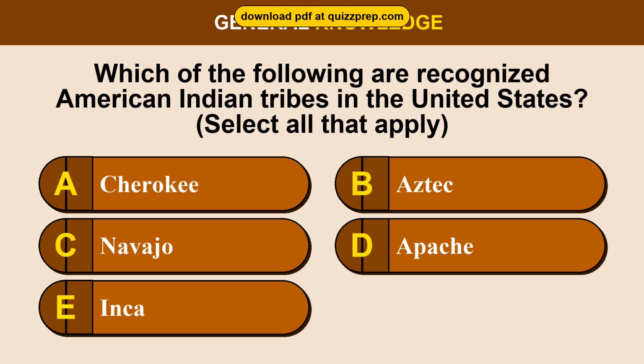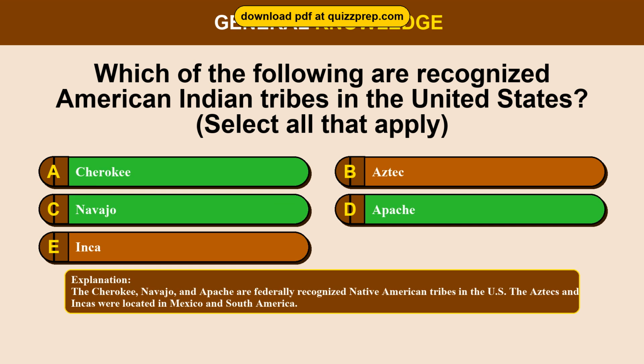Question 51. Which of the following are recognized American Indian tribes in the United States? Option A, Cherokee. Option B, Aztec. Option C, Navajo. Option D, Apache. Option E, Inca. The correct answers are options A and C and D. Cherokee, Navajo, Apache. The Cherokee, Navajo, and Apache are federally recognized Native American tribes in the U.S. The Aztecs and Incas were located in Mexico and South America.